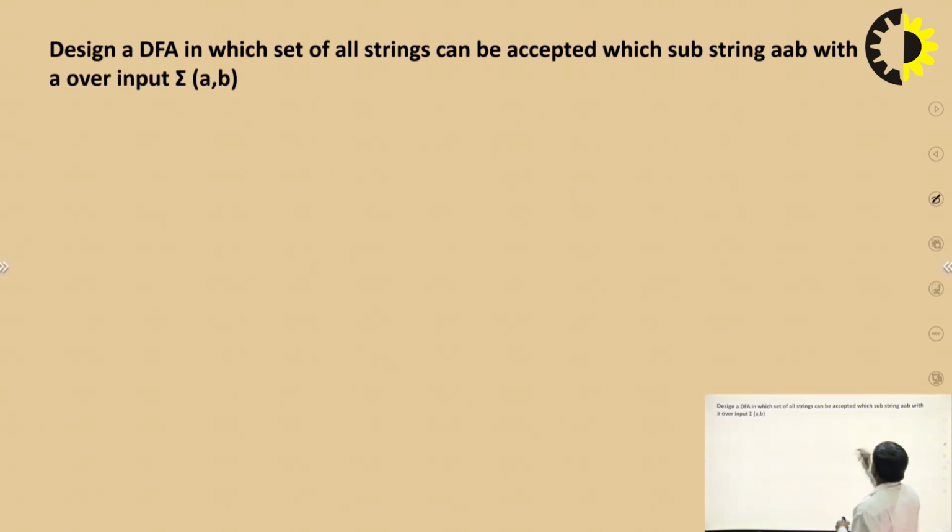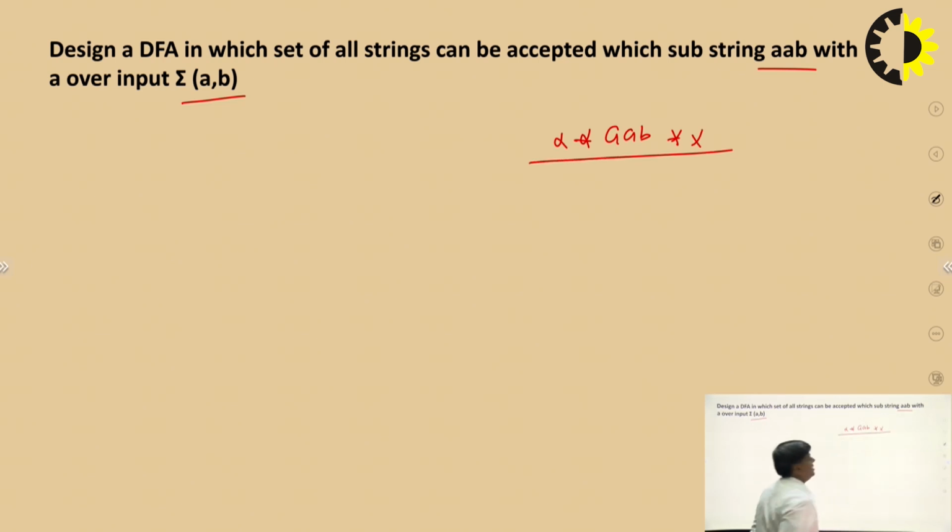Now what is the problem? Substring A, B, over input A and B. What is my approach? We think of the minimum length string. It means A, B, and here any string can come.